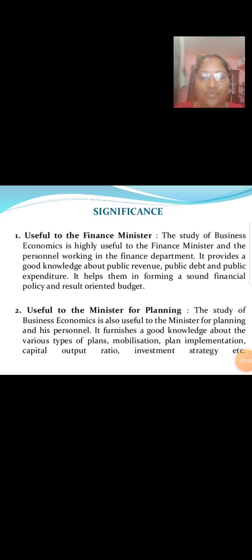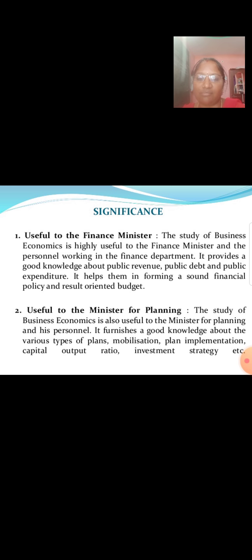Significance. Useful to the finance minister. The study of business economics is highly useful to the finance minister and the personnel working in the finance department. It provides a good knowledge about public revenue, public debt, and public expenditure. It helps them in informing a sound financial policy and result oriented budget.